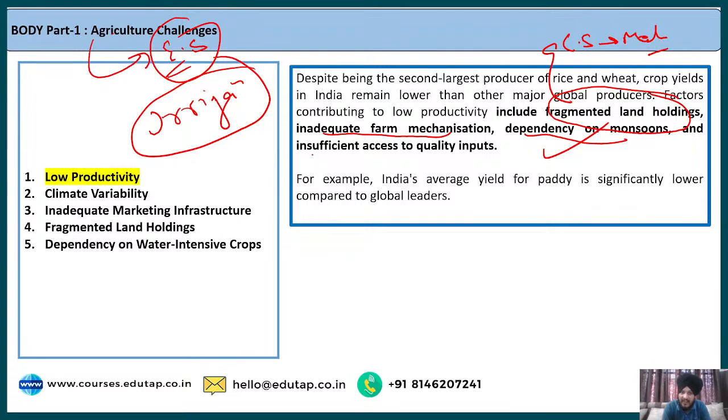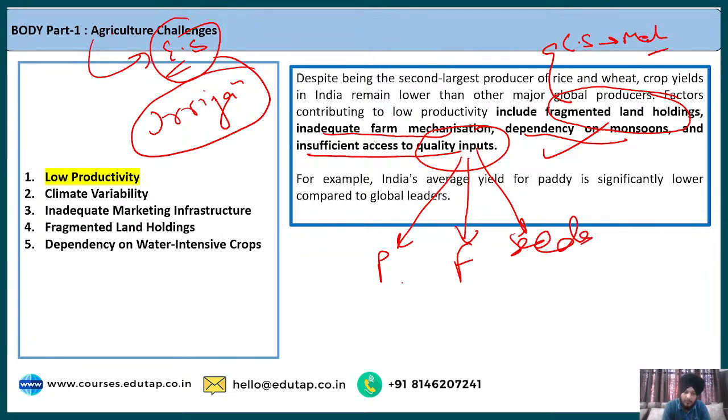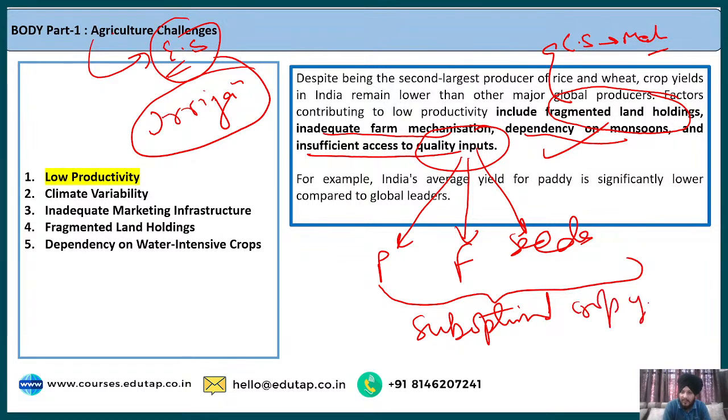Apart from that, there is insufficient access to quality inputs, for example pesticides, fertilizers, and the different types of seeds that are used by the farmers. All these things result in suboptimal crop yields, which impact the crop yields. And definitely it impacts the productivity of our agriculture sector.